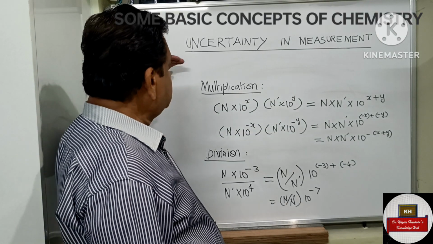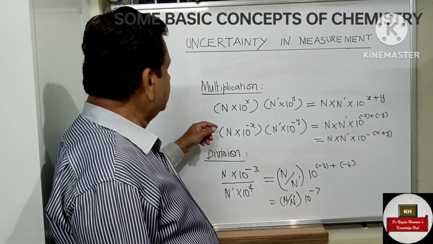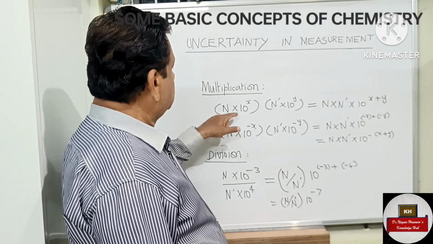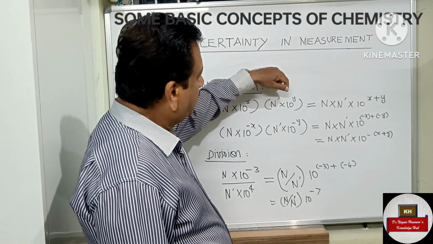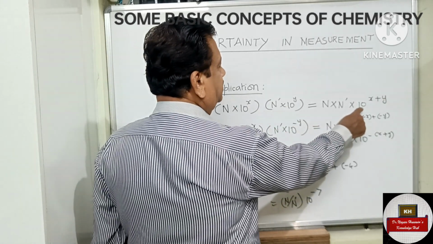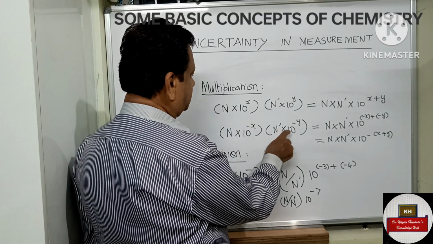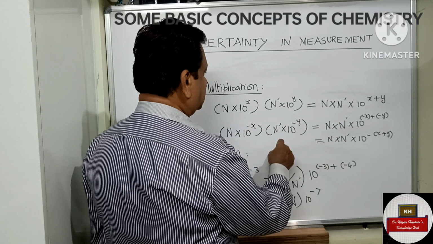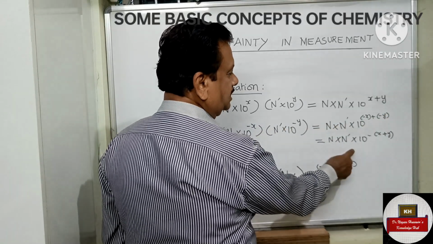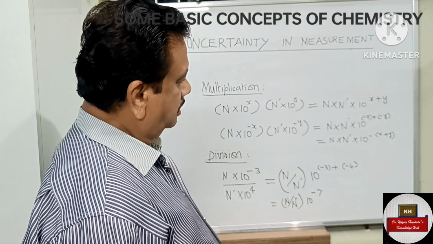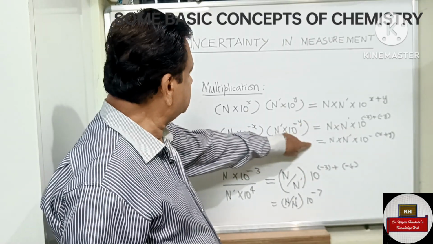Under uncertainty measurement, now we will discuss multiplication and division. In multiplication, you multiply N into 10 power x by N dash into 10 power y. In this case, you add the exponents: N into N dash into 10 power x plus y. Now if you have minus in the exponents, minus x and minus y, then N into N dash into 10 power minus x plus minus y. You add them, so it will be like this in multiplication.